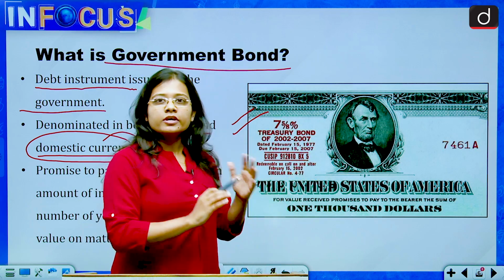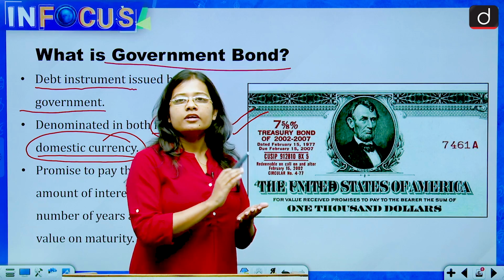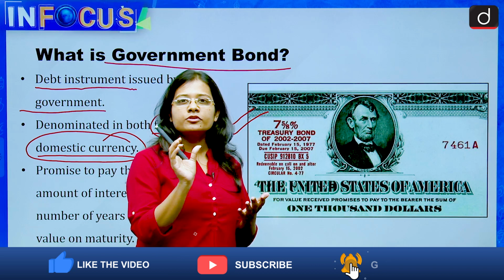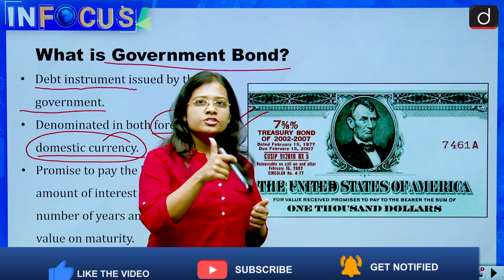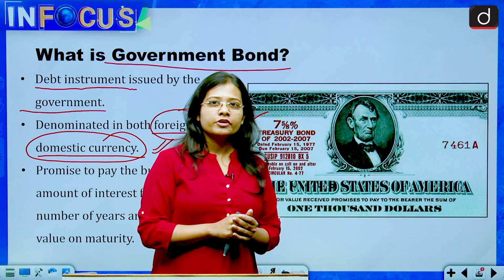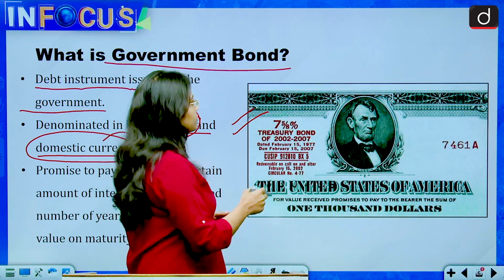There are a few things that are predefined whenever a bond is issued, that will not change even after many years. First is the time period for which the bond is issued, second the rate of interest, and third the maturity amount. So let's see this.